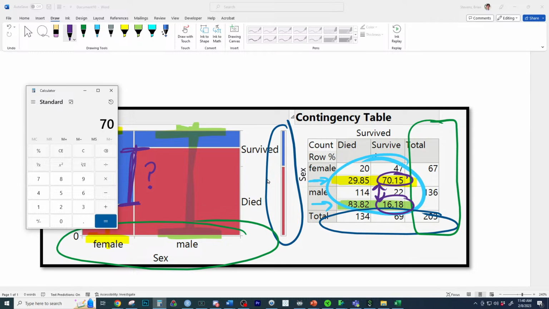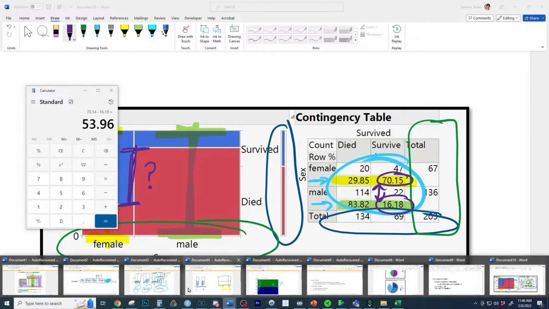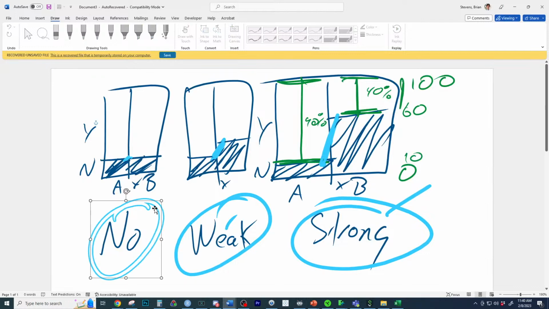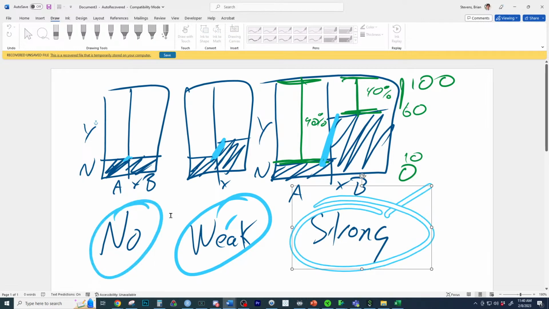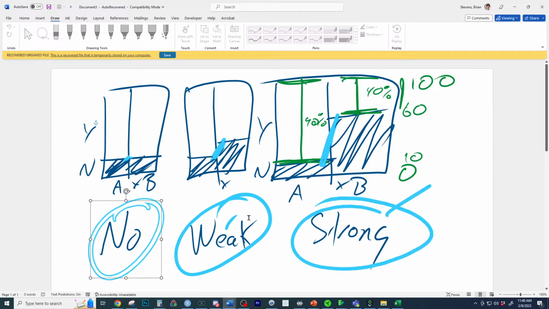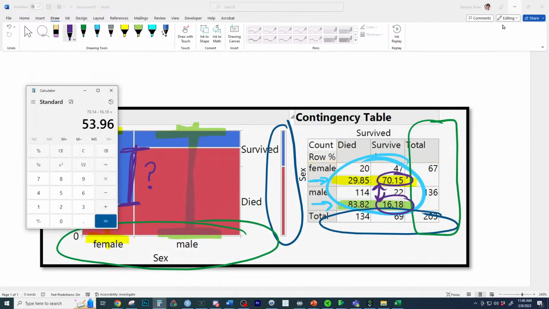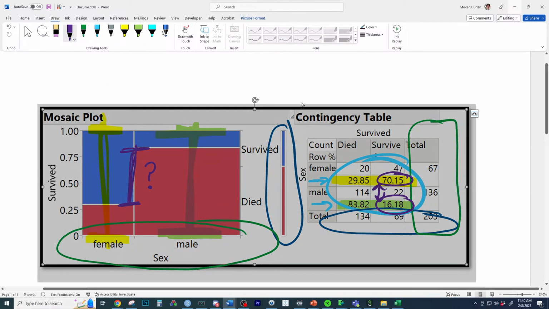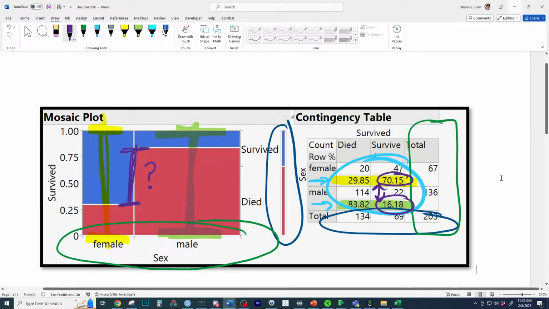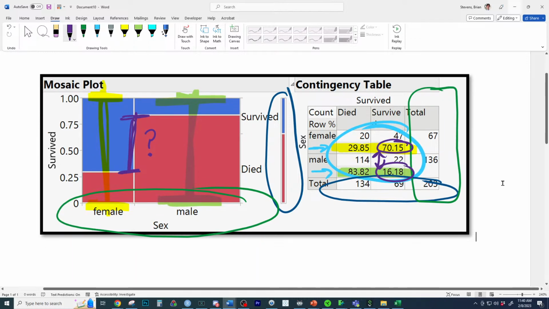So you could compare the percent of females who survived versus the percent of males who survived and talk about the difference right there. And does that seem like a difference that is small or a big difference? We talk about when our difference is small, like there's no difference. Does this look like a no difference, weak difference, or strong difference? What do you think? Like the one I have on the screen, does it look like no difference, weak difference, or strong difference? So there's the one on the screen again. So does the association here look, it looks very strong, right?